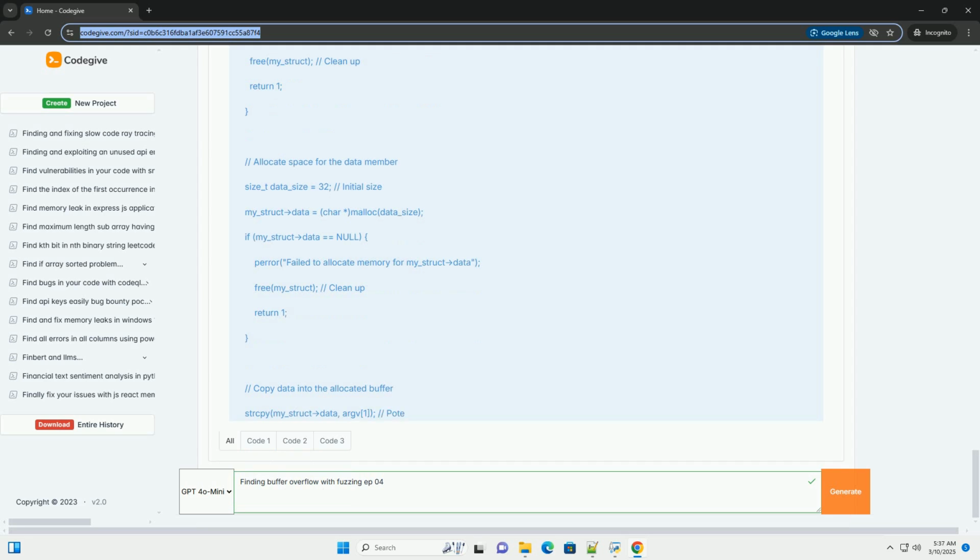3. Analyzing crash dumps and root cause analysis. When a fuzzer finds a crash, it saves the input that triggered the crash. Analyzing these crashes is crucial to understanding the vulnerability. Using a debugger, GDB: 1. Run the program with the crashing input under GDB. 2. Set a breakpoint, if needed.